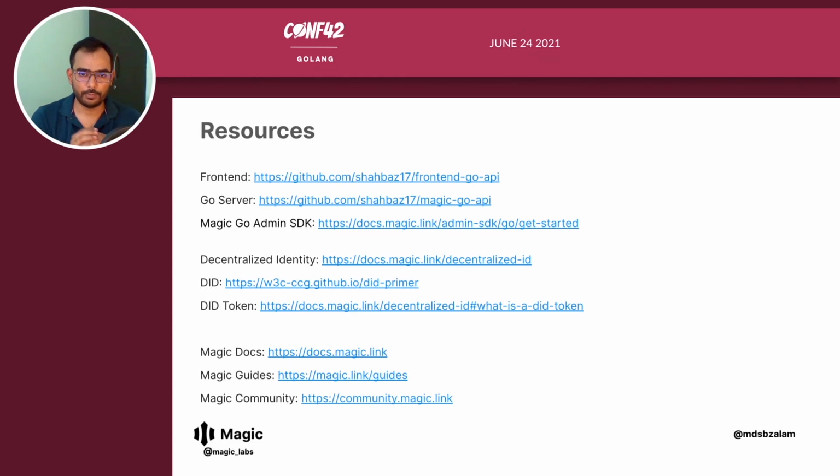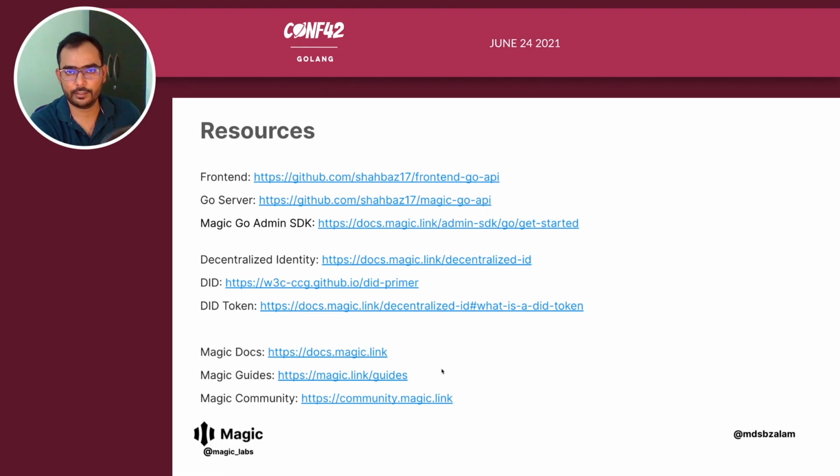If you want to learn more about decentralized identity specifically related to Magic, the first link would be the best place. But if you want to learn about what a DID is, and learn more about the DID primer, you will go to this W3C page. And if you want to know what a DID token is and what it does, again, a bunch of things are in our docs, so visit our docs.